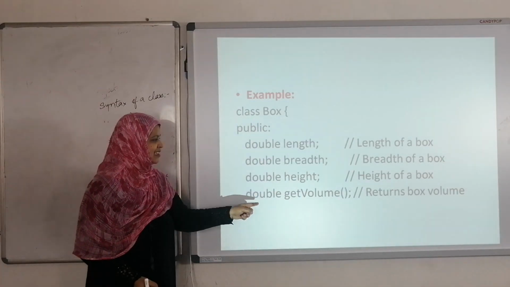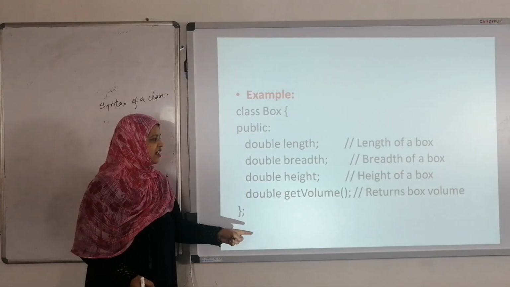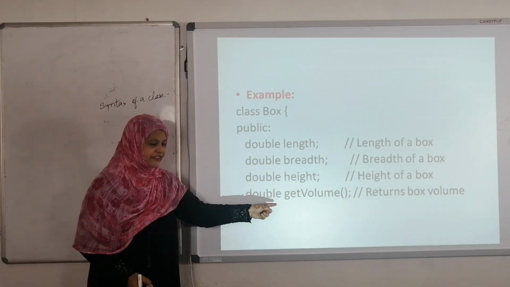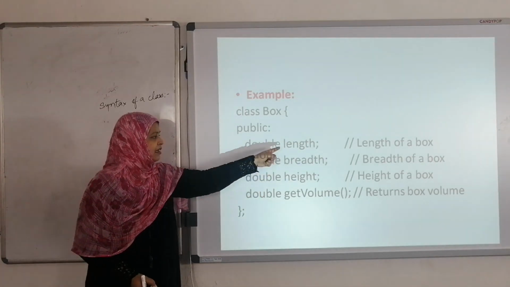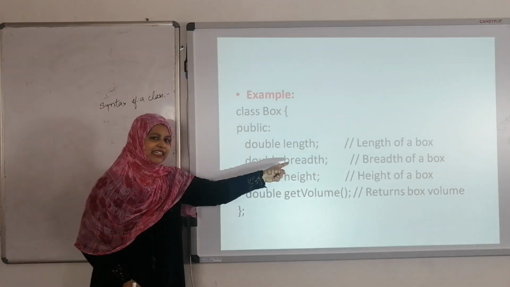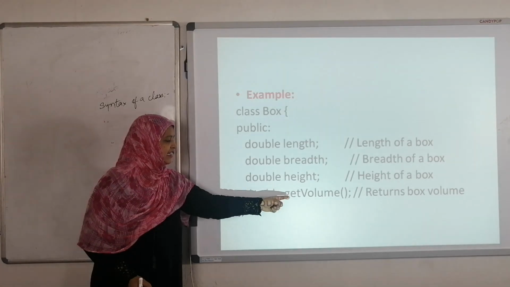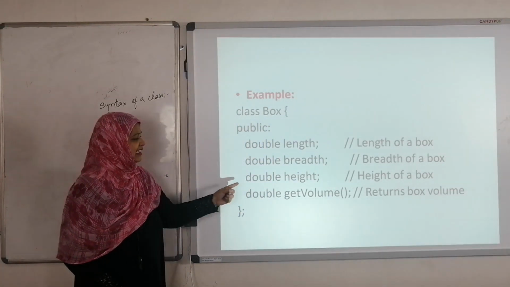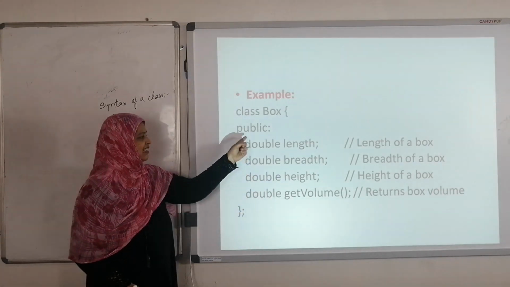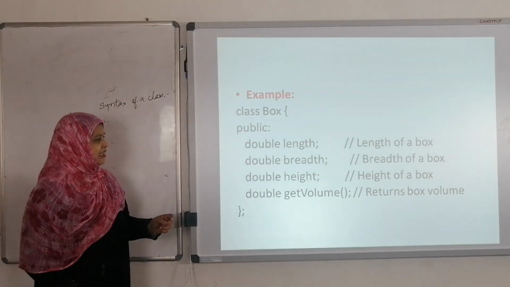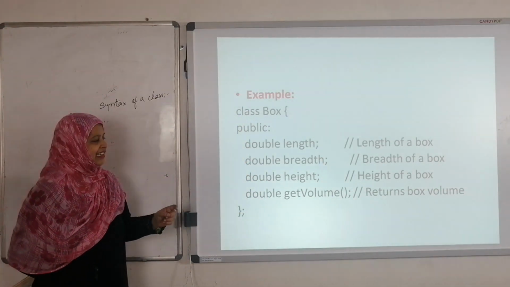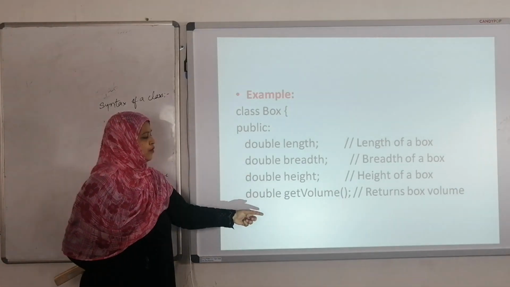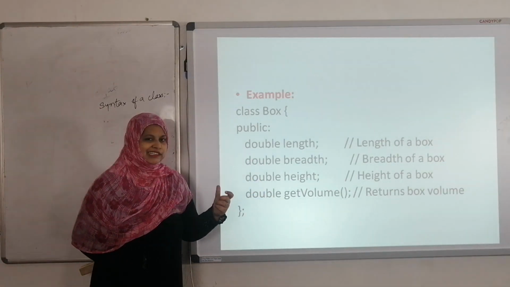This is the Box class. This Box class consists of 3 data members and one member function. Length, breadth, and height are the 3 data members of the Box class, and getVolume is the member function of this Box class. All these members are declared with public access, using the public access modifier.